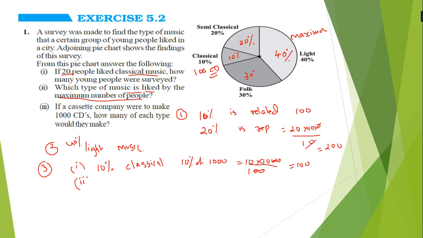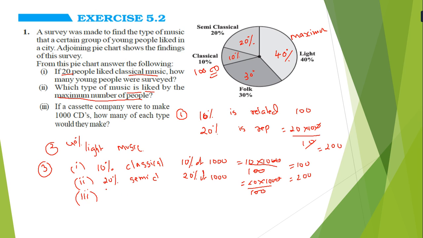Now second, that is 20%, semi-classical. How will I find it again? 20% of 1000 is 20 multiplied by 1000 divided by 100. So 200 CDs, we can make 200 CDs. In the same way you can also find it yourself.